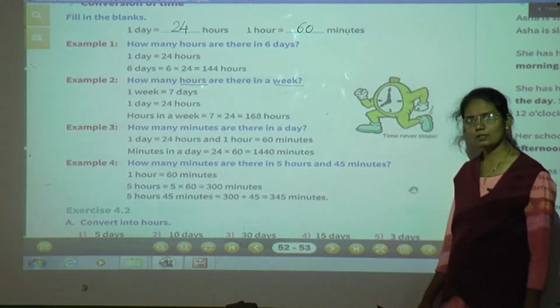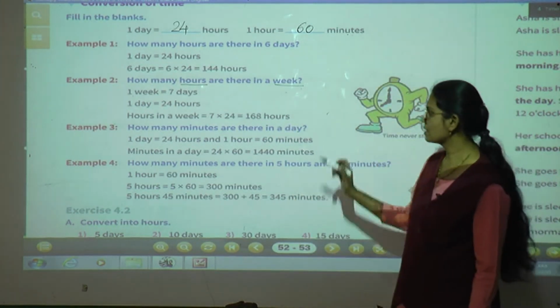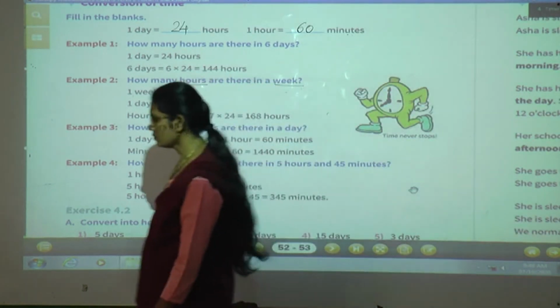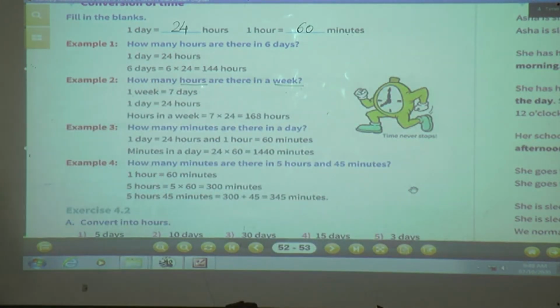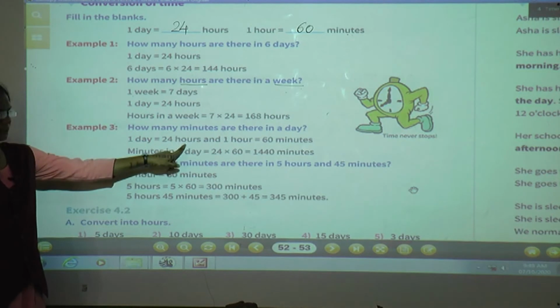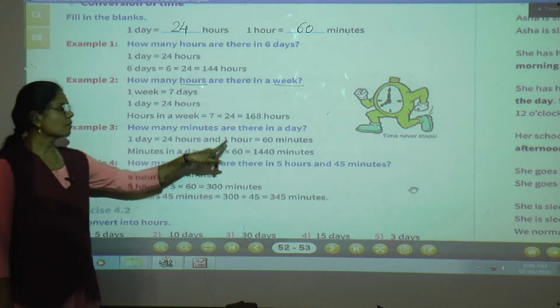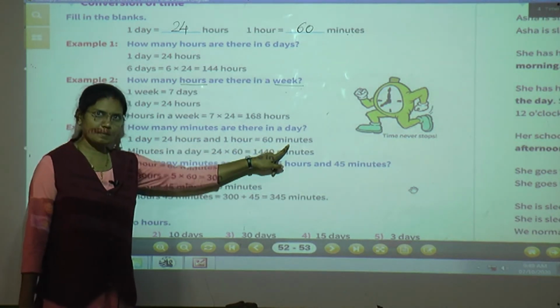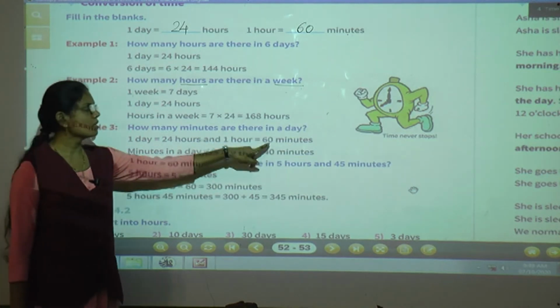Okay, clear, understood? Now see this third example. Read the question. How many minutes are there in a day? 1 day is equal to 24 hours. And 1 hour is equal to 60 minutes.